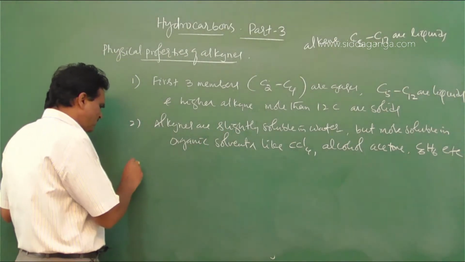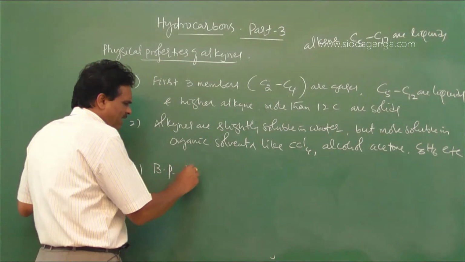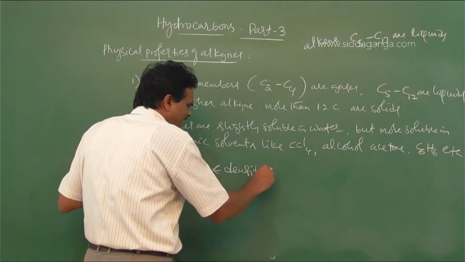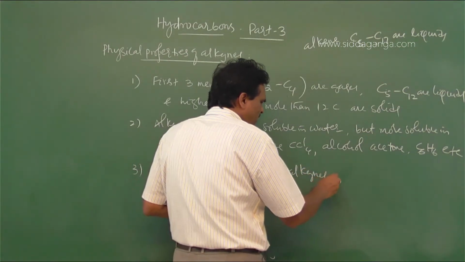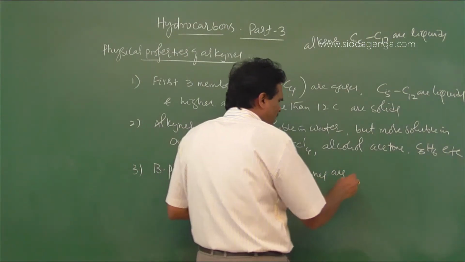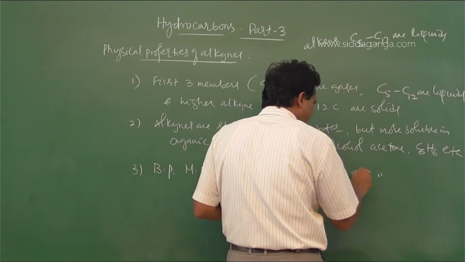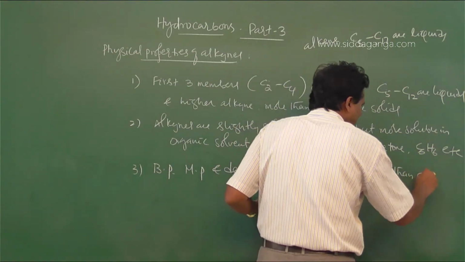Then the third point is boiling points, melting points, and densities of alkynes are greater than alkenes.